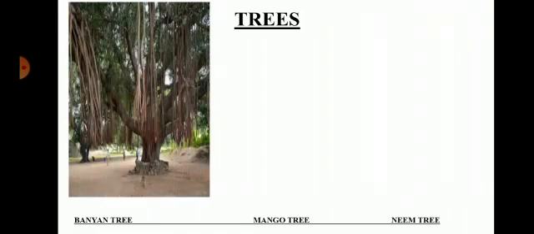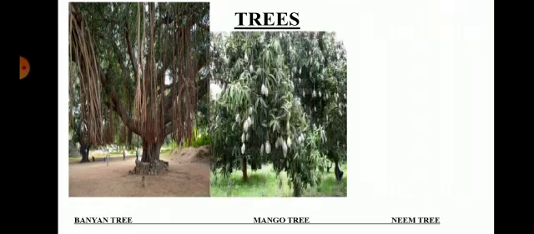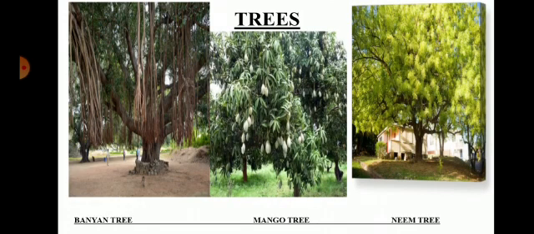Some plants are very tall and have a very hard and thick stem. They have branches arising from the upper part of the stem. They are called trees. These are big plants which have a tall and strong stem. That stem is called the trunk. The stem is very hard and thick.